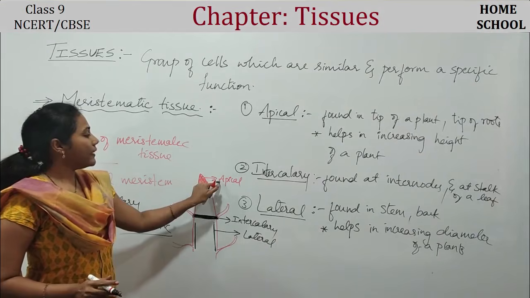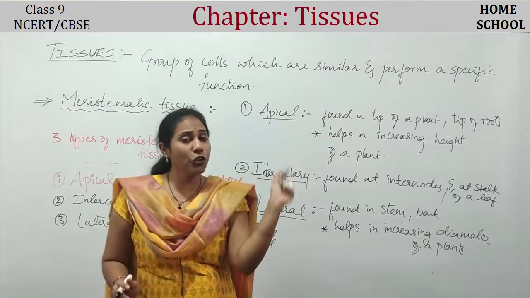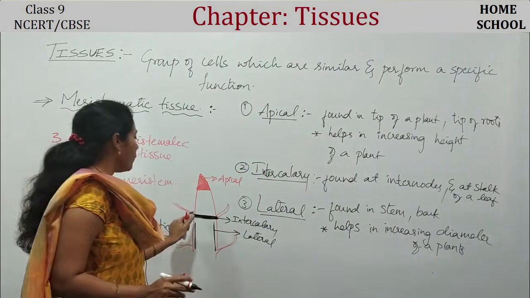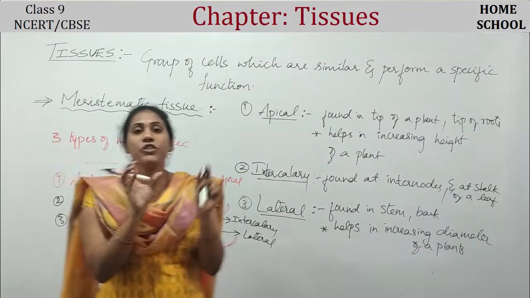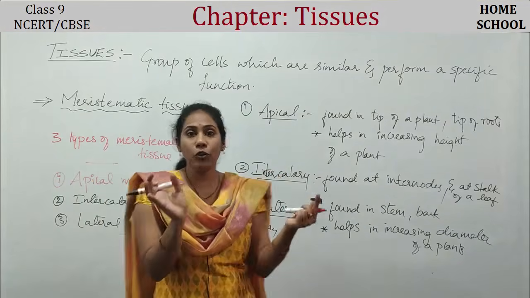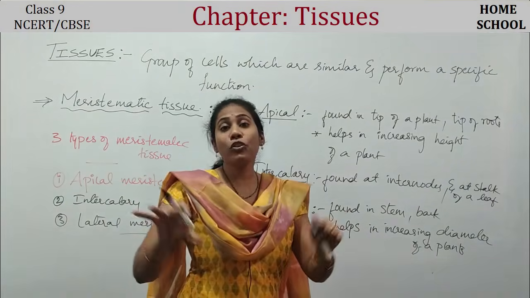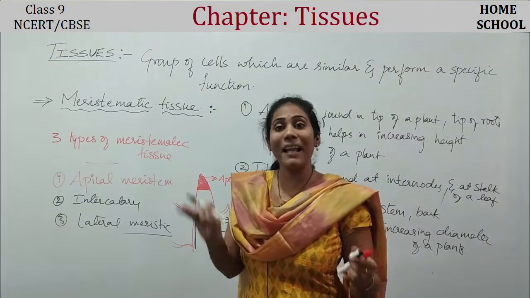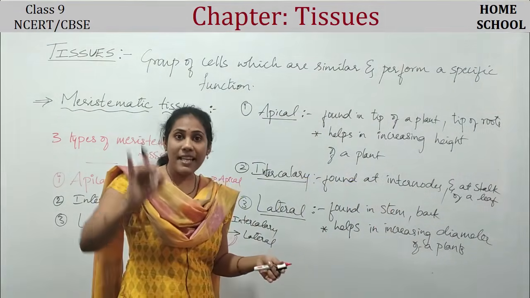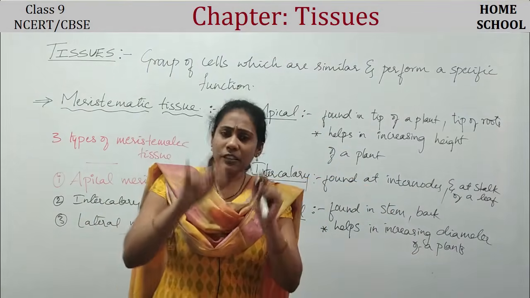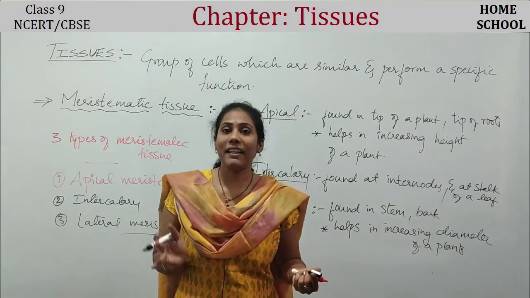Apical meristematic tissue makes the plant grow in height. And what is the use of intercalary meristematic tissue? It makes the leaf stalk and all strong, and the internodes can grow. And lateral meristematic tissue helps the plant grow in diameter. It makes the plant become fatter. So this is how the meristematic cells in the meristematic tissue continuously keep dividing, and that helps in the growth of a plant, guys.